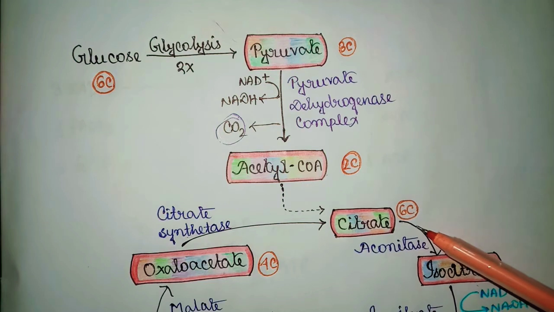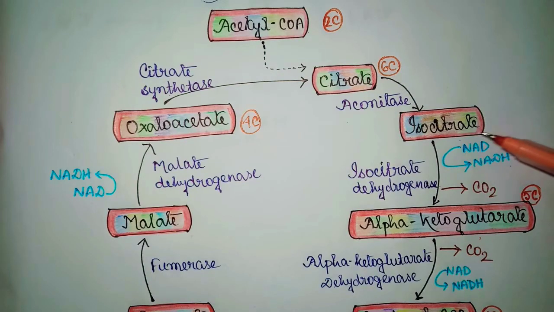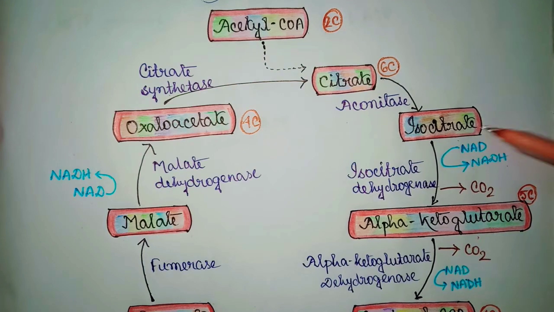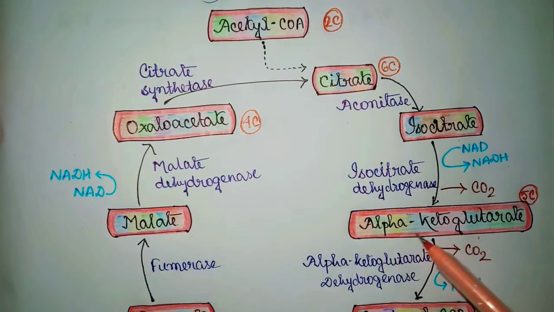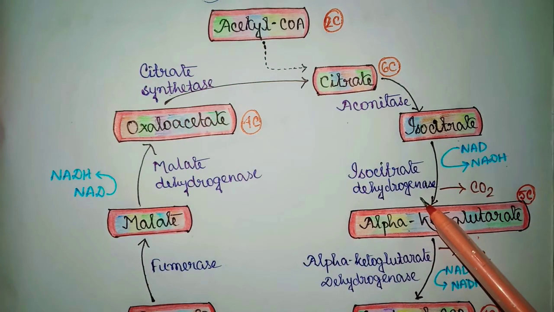Then the citrate is isomerized to isocitrate by the enzyme aconitase. Next, isocitrate is oxidized to alpha ketoglutarate by the enzyme isocitrate dehydrogenase.